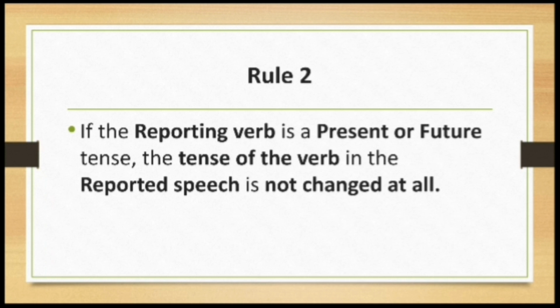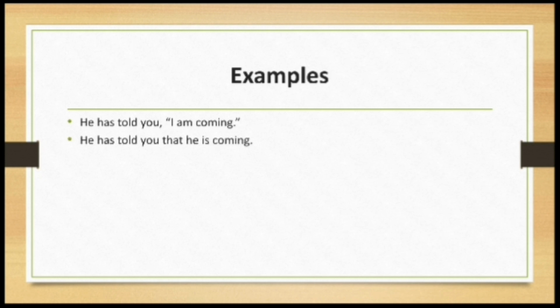Rule 2: if the reporting verb is in the present or future tense, the tense of the verb in the reported speech is not changed at all. My dear children, tense is not changed. However, other things, for example the pronoun, will change in the reported speech. Which verb? The reporting verb. Let's see the examples. He has told you, "I'm coming." He has told you that he is coming.